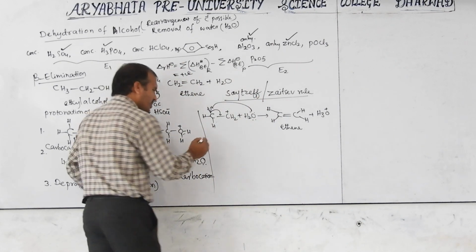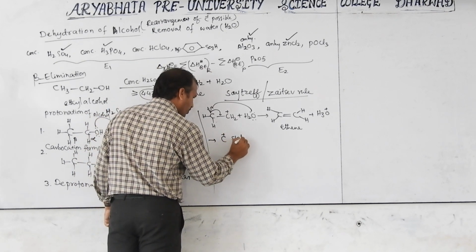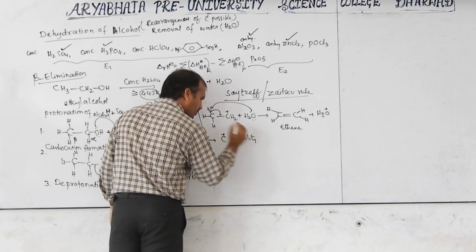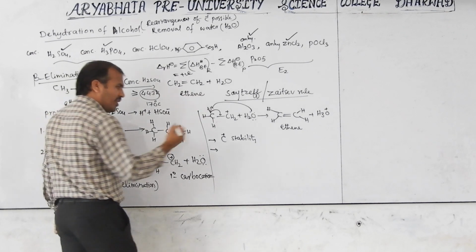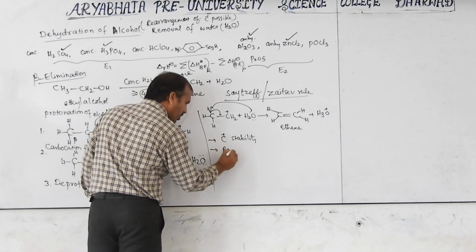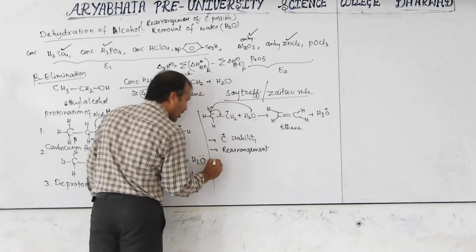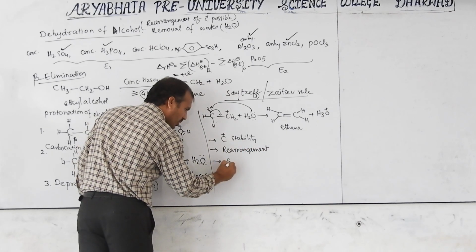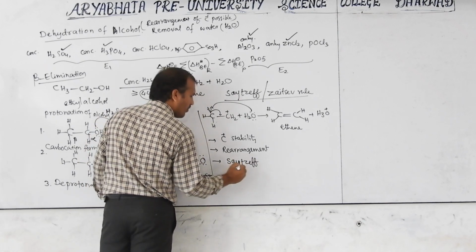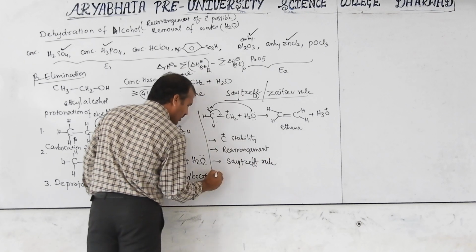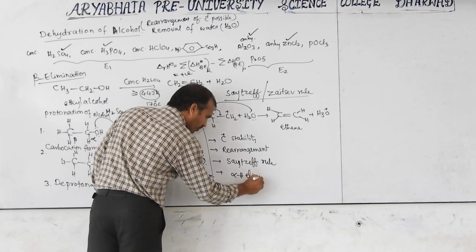So what do we have to check in this reaction? The first one is carbocation stability. Next one, if there is a carbocation, rearrangement. Immediately you have to see the rearrangement. Okay? And the formal product should be which one? Saytzeff. You have to follow. Next, sometimes alpha hydrogen also eliminates. Sometimes.